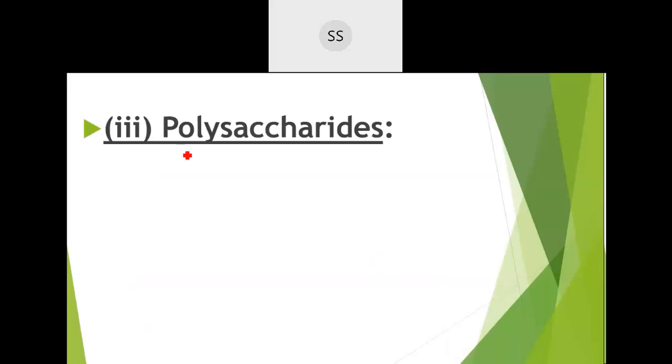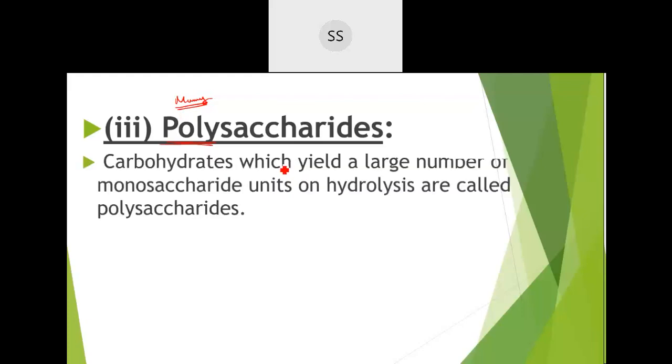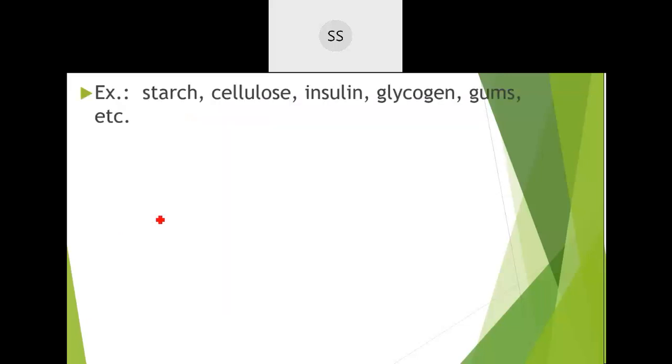Now moving on to the last part on hydrolysis, that is polysaccharide. Poly means many. That means if you hydrolyze these carbohydrates, you will get many monosaccharide units. A large number of monosaccharide units obtained on hydrolysis are called polysaccharides. An example is starch. Starch is a polymer.